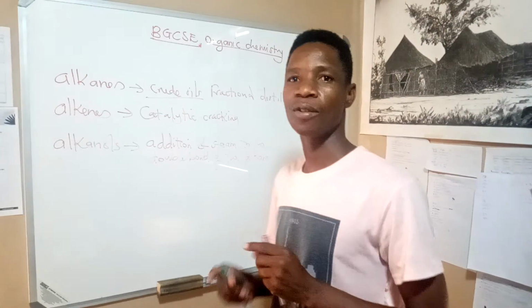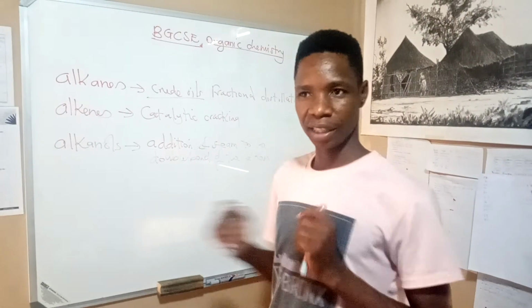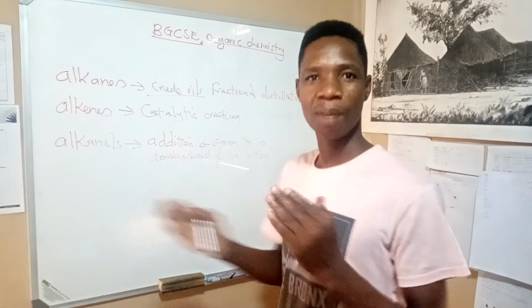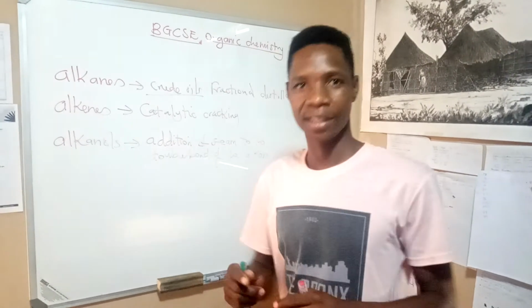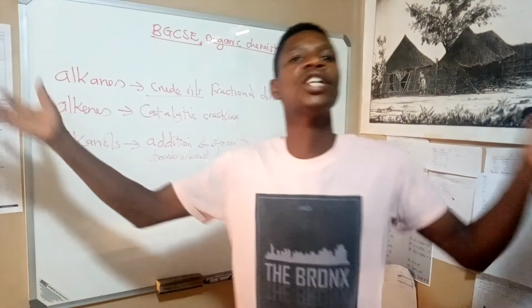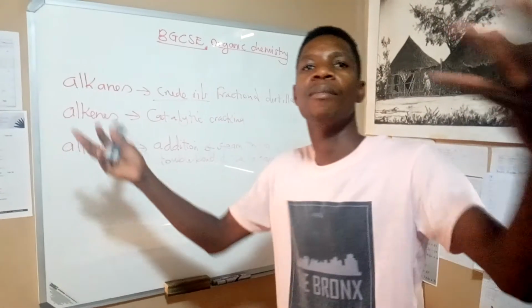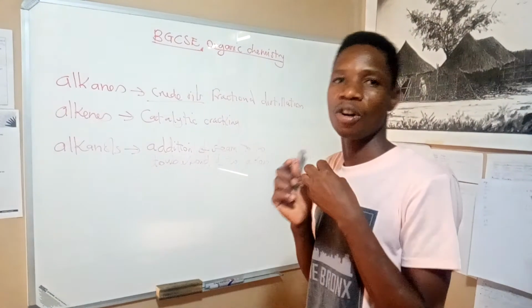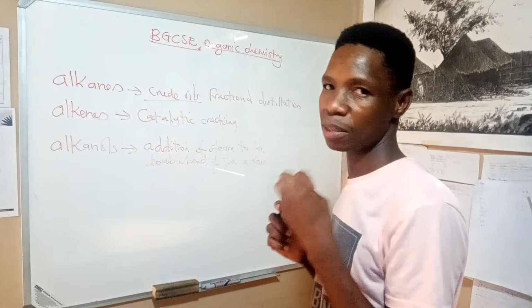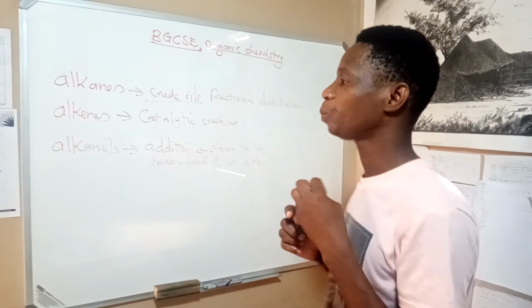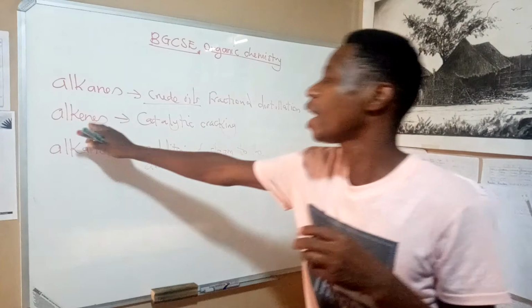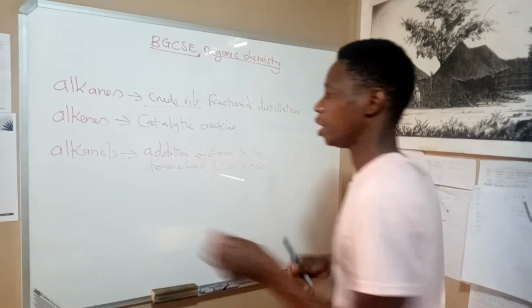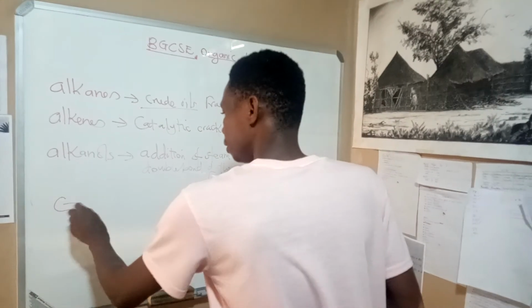hydrocarbons. They have a carbon-to-carbon double bond. When the carbon-to-carbon double bond is cracked, other atoms can easily come and attach themselves to the structure of the alkene after the double bond has been cracked. So, for example, let me say that we have ethene.